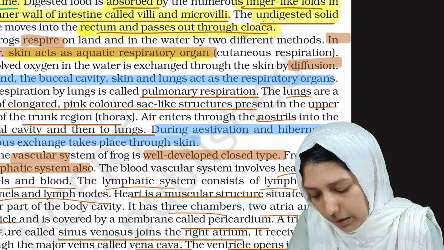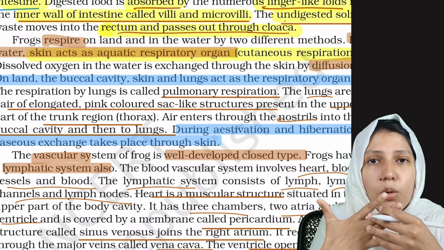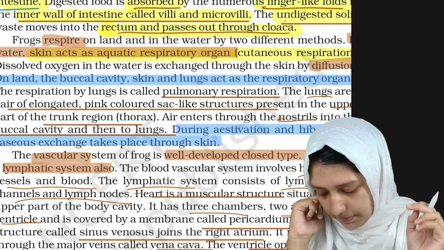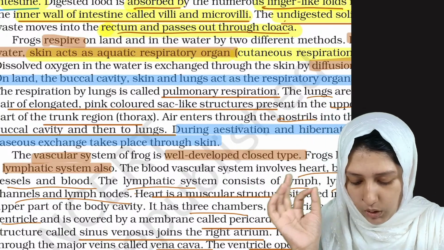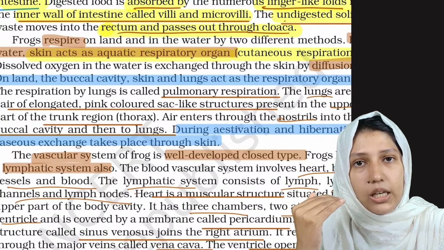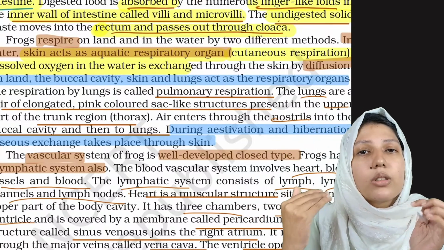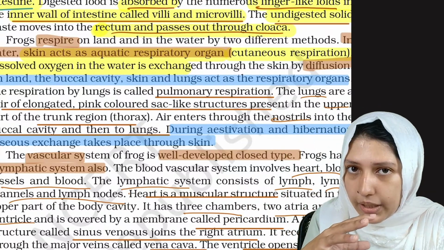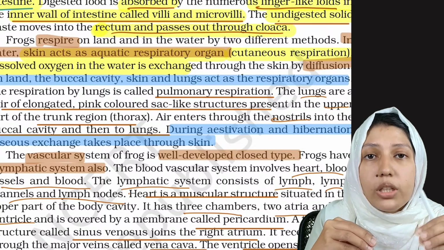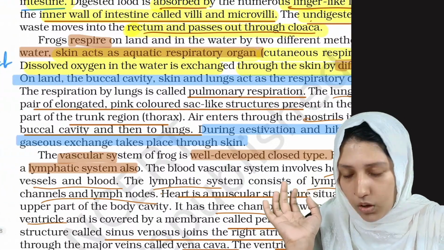Clear? And it is known as cutaneous respiration. Since the respiration takes place through the skin, it is known as cutaneous respiration. Then the oxygen dissolved in the water is diffused into the skin. How does it happen? The oxygen will be dissolved in the water and this oxygen is diffused through the skin by diffusion. Clear?